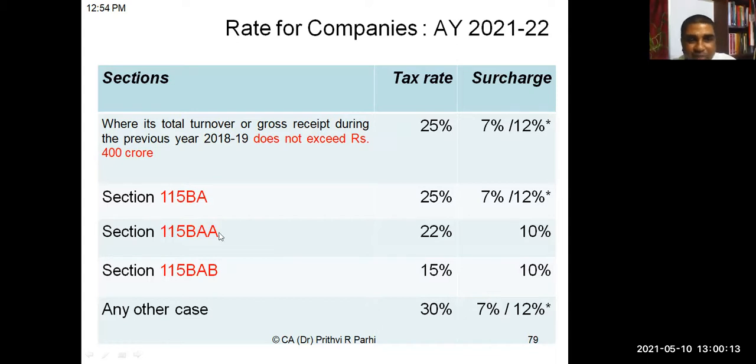If the company is opting for 115 BAA, then rate of tax is how much? 22%. But there is a change in surcharge. Surcharge here is 10%. If it is opting for 115 BAB, rate of tax is 15%, but surcharge is 10%. In all other cases, tax rate is 30%, but surcharge is 7% when the income exceeds 1 crore but doesn't exceed 10 crore. But the moment it exceeds 10 crore, there will be 12%. These are the various rates applicable to companies.